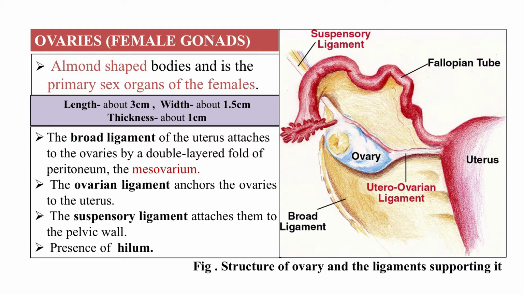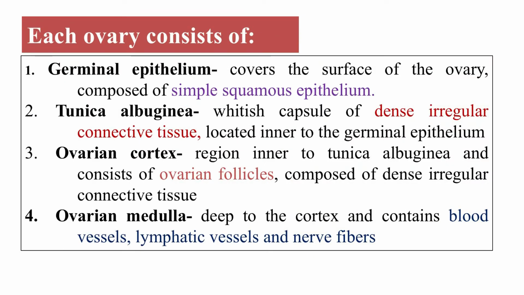The ovarian ligament anchors the ovaries to the uterus and the suspensory ligament attaches them to the pelvic wall. So, when we see, the ovary is not actually directly connected to the uterine cavity, rather it is held in position by the help of these ligamentous structures. The presence of hilum in ovary supplies blood vessels and connective tissue into and out of the ovary. Each ovary consists of a germinal epithelium which covers the surface of the ovary and it is composed of simple squamous epithelium.